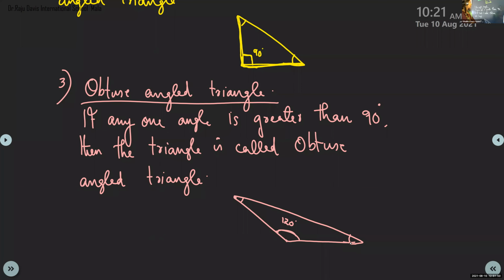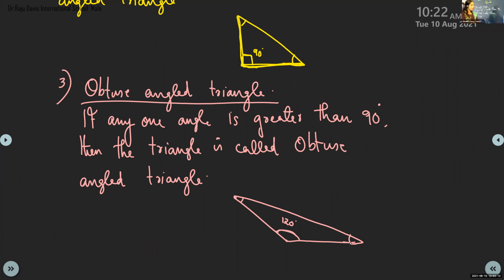Now, so these are the three triangles. Triangles based on the measure of angles. Naming of triangles based on the measure of angles. The other one is length of side, and this is measure of angles.